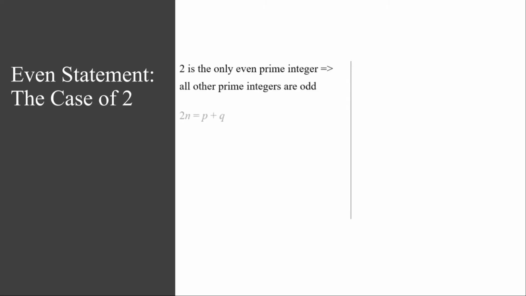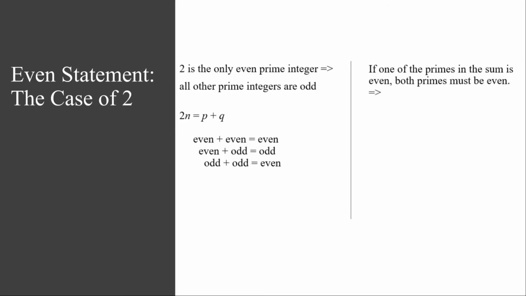In the general form, p plus q can be written in only 3 ways, as the commutative property of addition allows that the sum of p and q can also be written as the sum of q and p. Even plus even is even, even plus odd is odd, and odd plus odd is even. Thus, it can be said that if one of the primes in the sum used to represent an even integer is even, then both primes used in the sum must be even. If it's even, then it's 2.